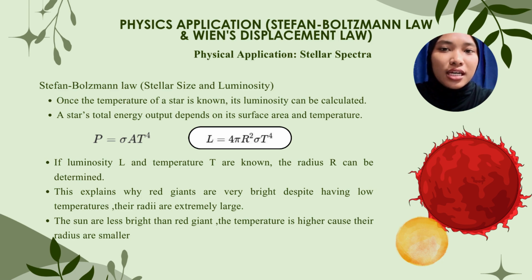This explains two key astronomical phenomena. Red giants are incredibly bright because their radii are extremely large, even though their temperatures are low. Conversely, our sun is dimmer than a red giant, even though its temperature is higher. Its smaller radius results in a lower total energy output.